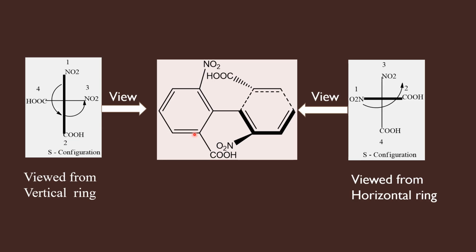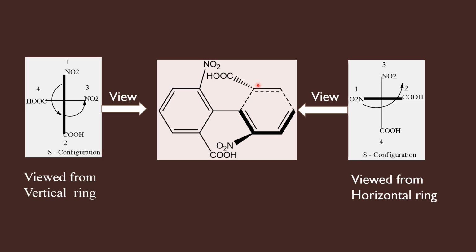Now let us assume I am viewing the molecule by standing near the horizontal ring. If I am standing near the horizontal ring, that means I should assign priority numbers for the horizontal groups first and then to the vertical groups. Therefore, if I am viewing the molecule by standing near the horizontal ring, I will have the COOH at my right side and the NO2 at my left side.